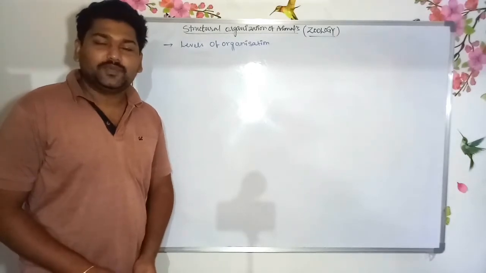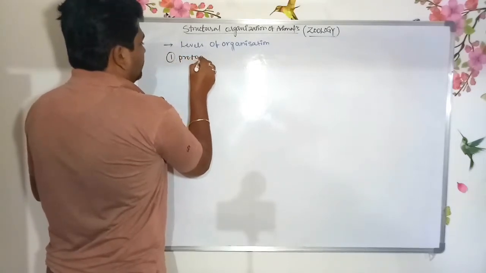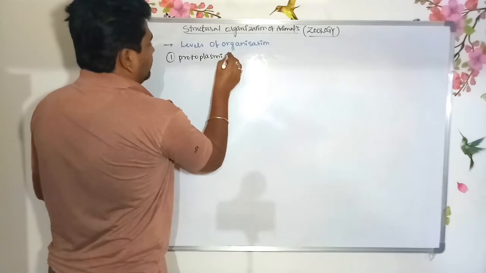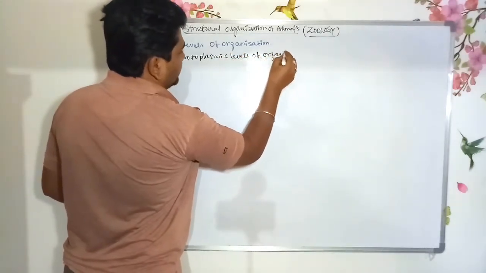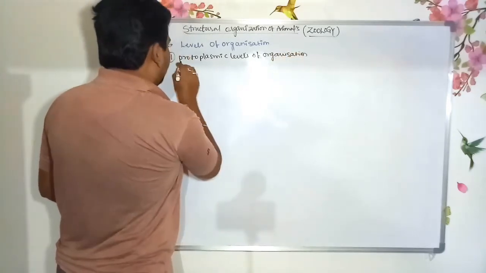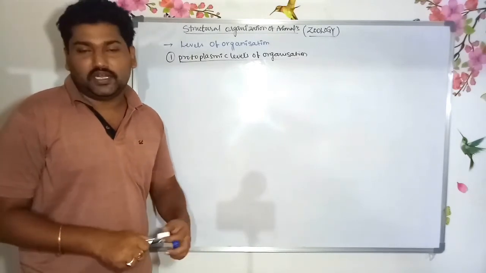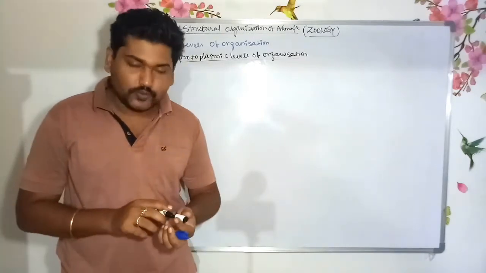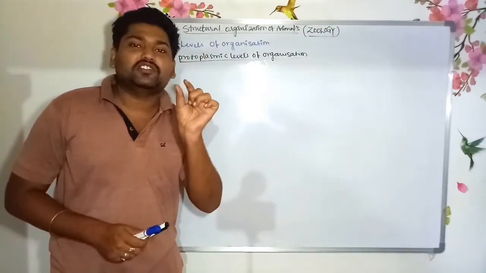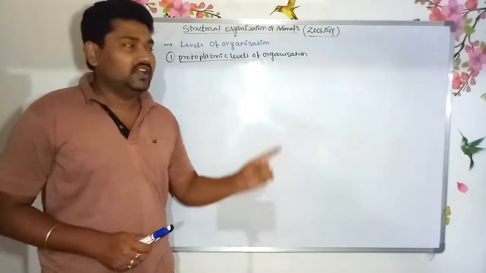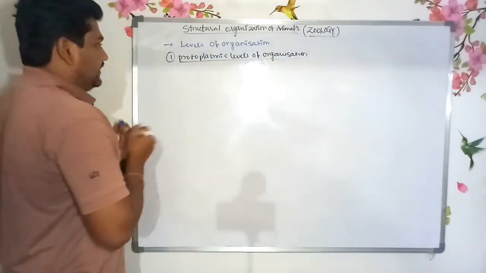First one is the protoplasmic level of organization. The protoplasmic level of organization is known as the unicellular or acellular level of organization. This type of level of organization is one of the lowest levels of organization in the animal kingdom.